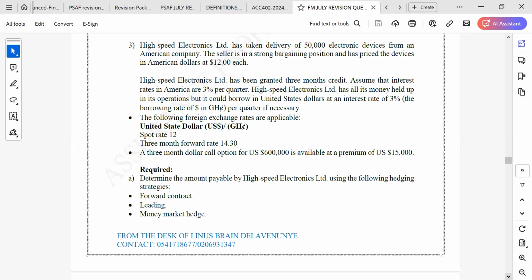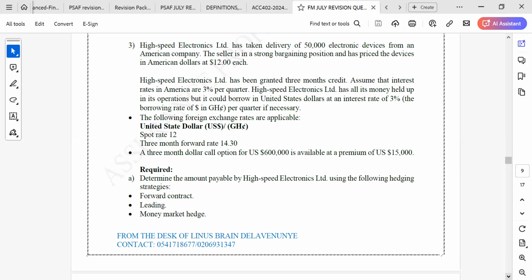The following foreign exchange rates are applicable. US dollar to Ghana cedi: spot rate 12 Ghana cedis, 3 months forward rate 14.3 Ghana cedis.